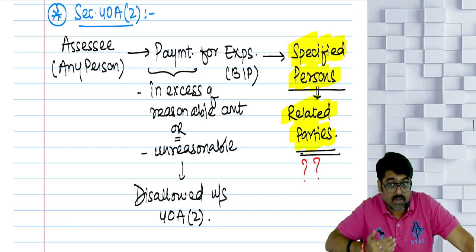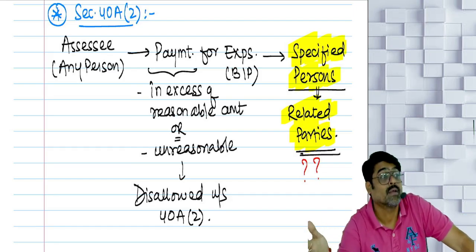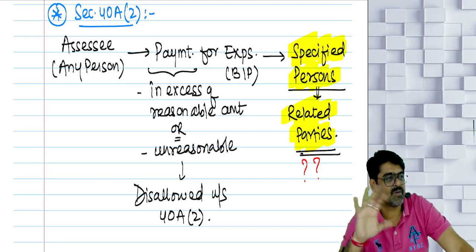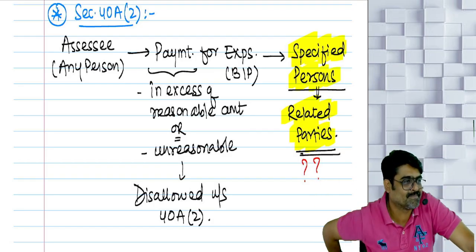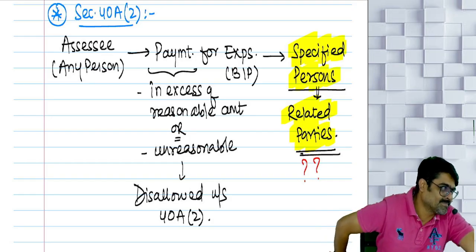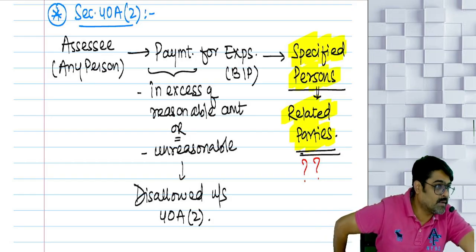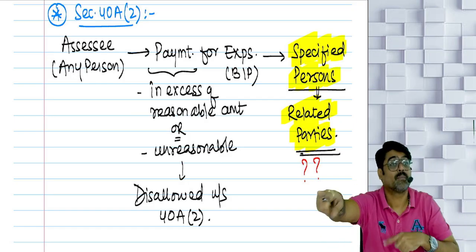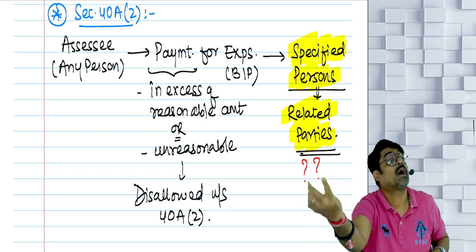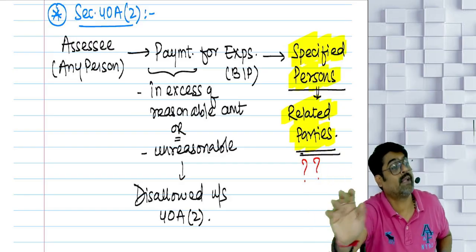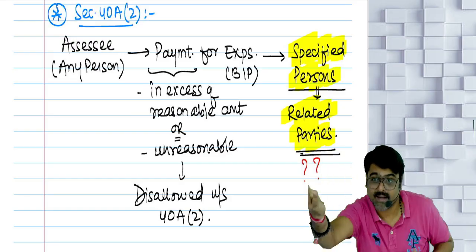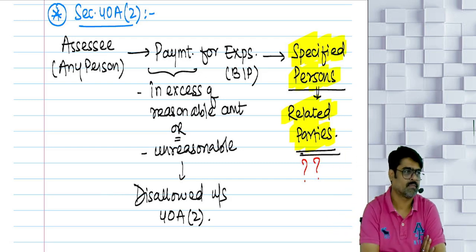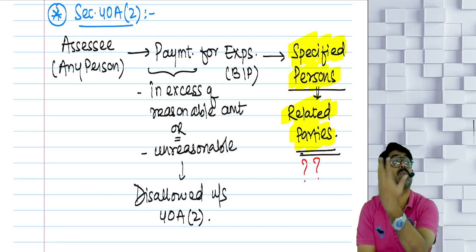Now tell me, how much have I spent? 80. Will I take the deduction of 80? But 45,000 is coming back to me. I'm fooling the government by doing this. So am I making the payment for expense? How much? 80. To my related party, is that payment reasonable? How much excess payment am I doing?